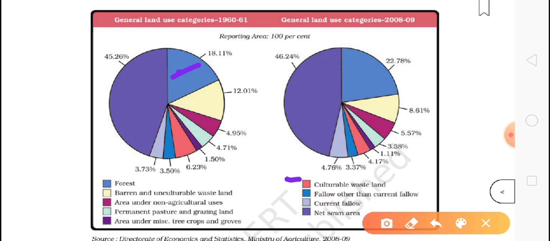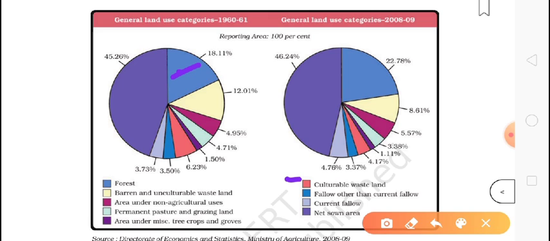It was around 6.23 in 1960, and now it also reduces to 4.17. Then fallow other than current fallow, which is also not in use: around 3.35 was there, now it is about the same, 3.37. Now current fallow: that time 3.73, now 4.76.